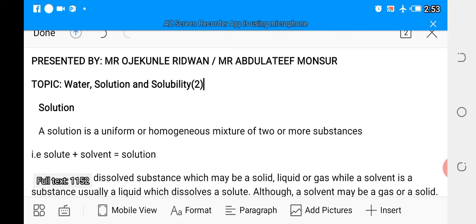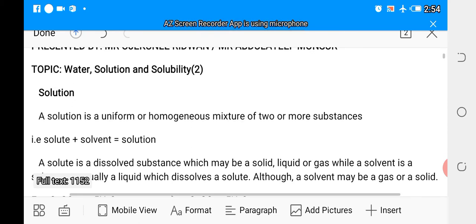The substances involved may be in form of solid, liquid, or gas. But before you can form a solution, there must be a mixture of solute and solvent. That is, as you can see here, solute plus solvent gives us a solution.